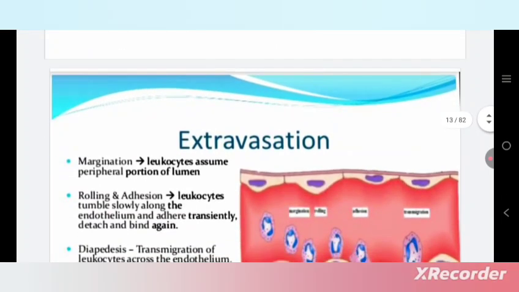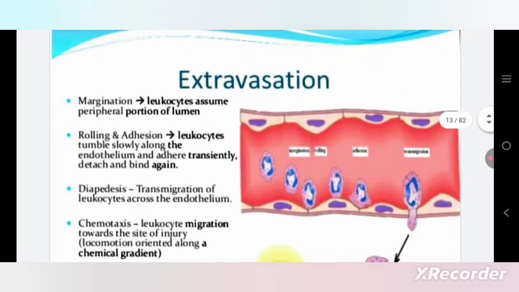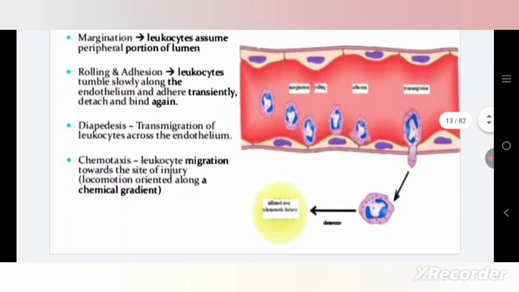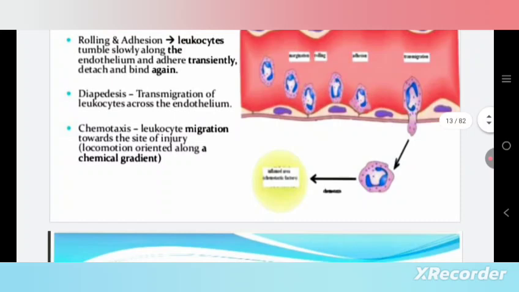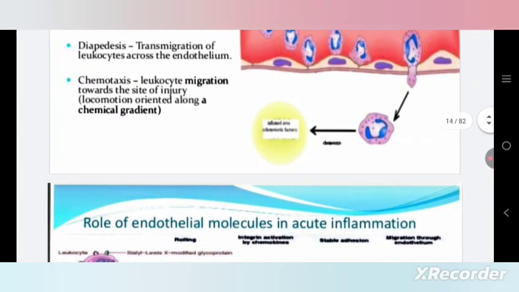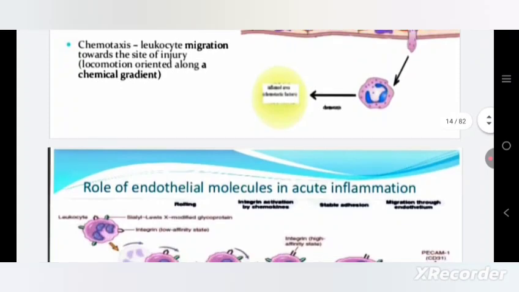Extravasation includes margination, where the leukocyte assumes a peripheral portion of the lumen, then rolling and adhesion. Leukocytes tumble slowly along the endothelium and adhere, detach and bind again. Diapedesis is the transmigration of leukocytes across the endothelium. Chemotaxis is the migration towards the site of injury.